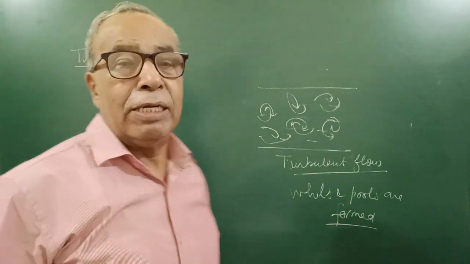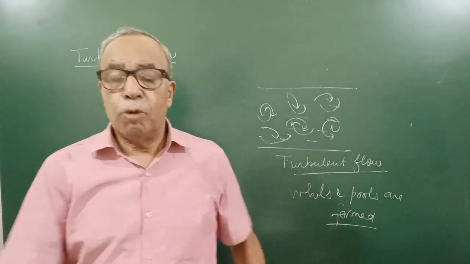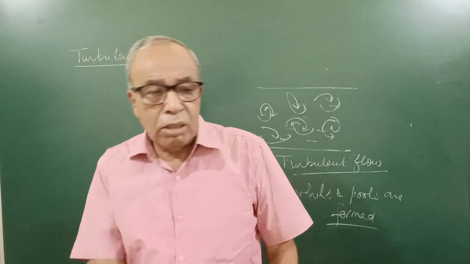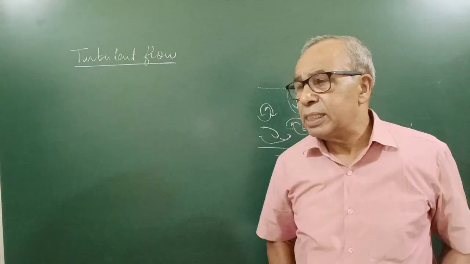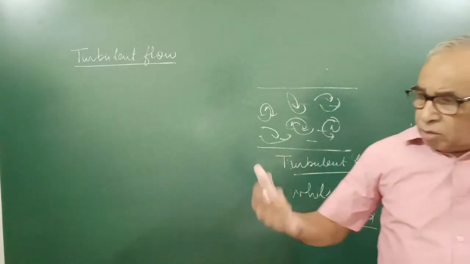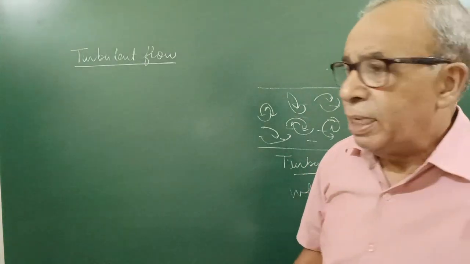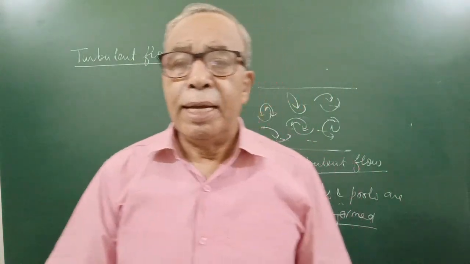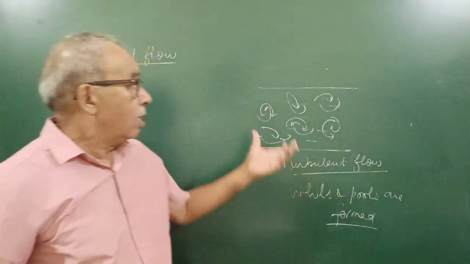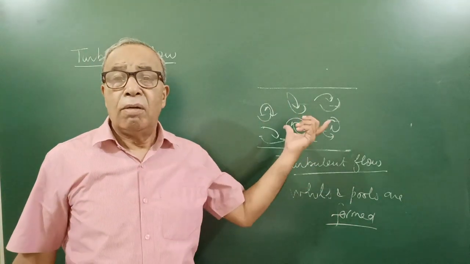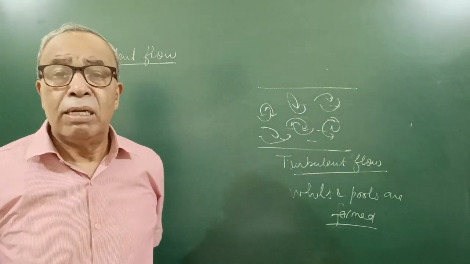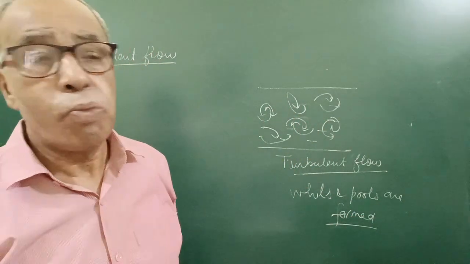Your washing machine keeps on oscillating this way, this way. So that creates turbulence, so that water penetrates into the clothes and takes the dirt out. In rainy season, the flooded river has turbulent flow.